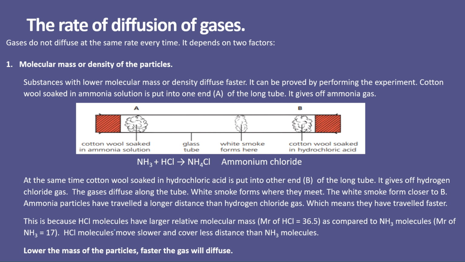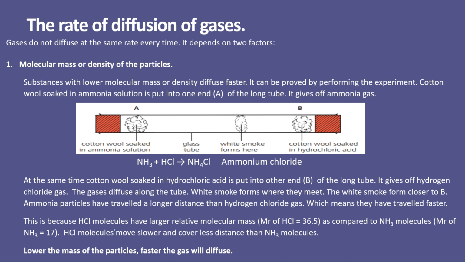Now this rate of diffusion depends on two factors. The first one is molecular mass or density of particles, and the second one is temperature. For molecular mass or density of particles, we can say that particles with lower molecular mass or density diffuse faster, they move faster.